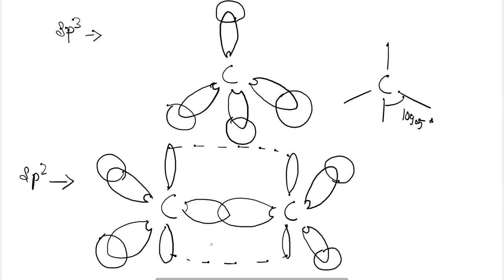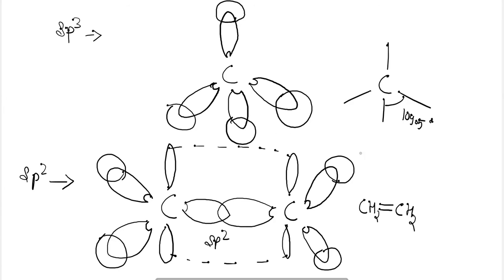So here the carbon possesses sp2 hybridization, and the compound is CH2=CH2, that is ethene. I have taken the example of ethene.